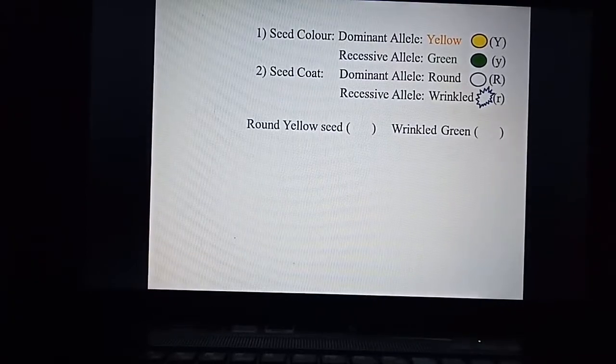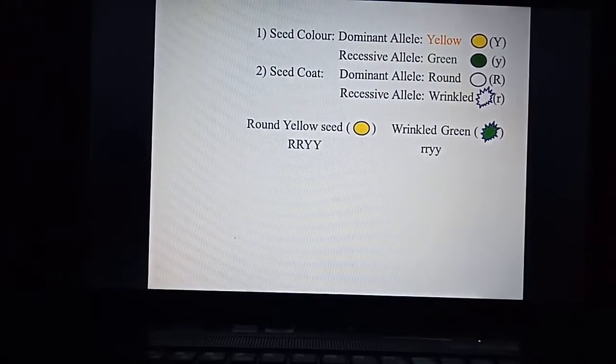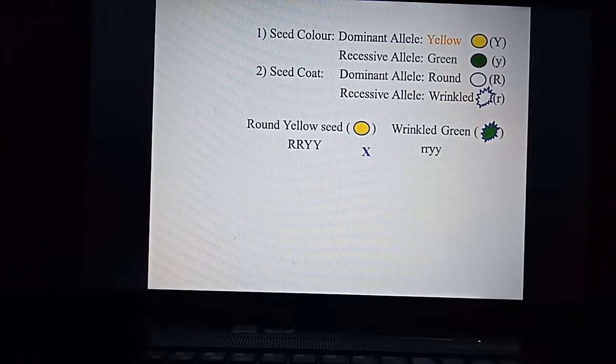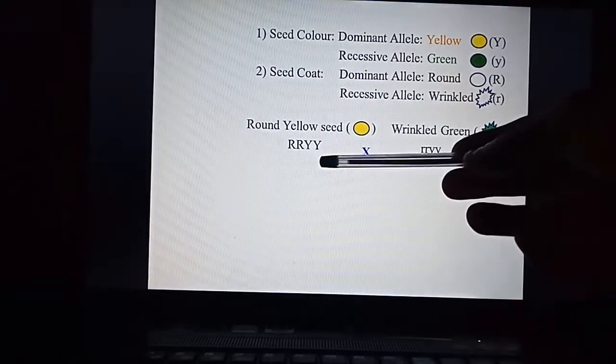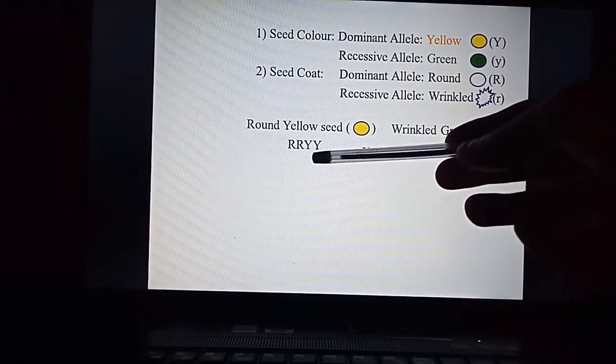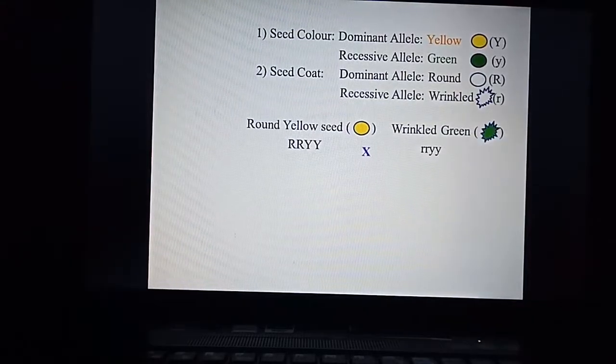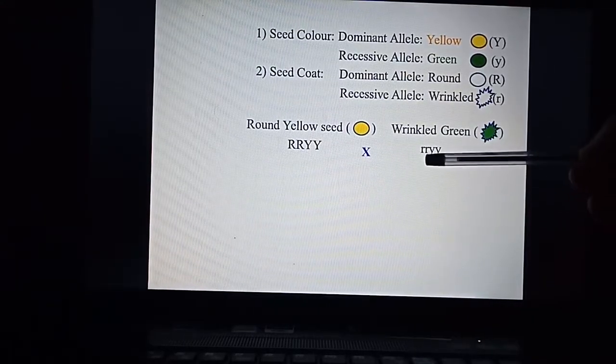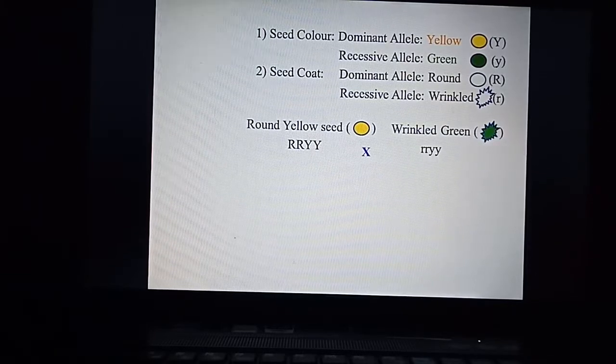Now we will repeat Gregor John Mendel's experiment. He crossed a round yellow seed with a wrinkled green seed. The round yellow seed has the genotype capital R, capital R, capital Y, capital Y, and the wrinkled green seed has the genotype small r, small r, small y, small y.